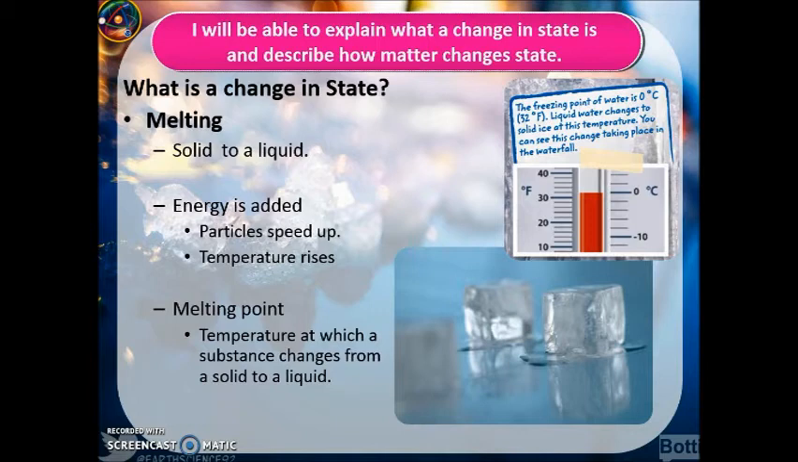It's the temperature at which a substance changes from a solid to a liquid. Melting point is 0 degrees Celsius or 32 degrees Fahrenheit.